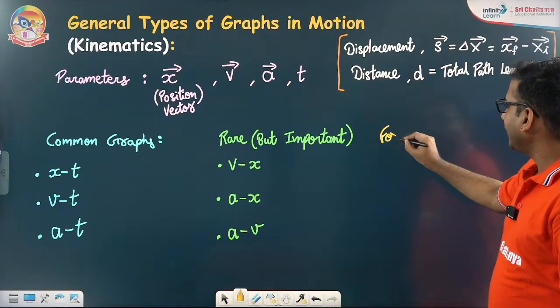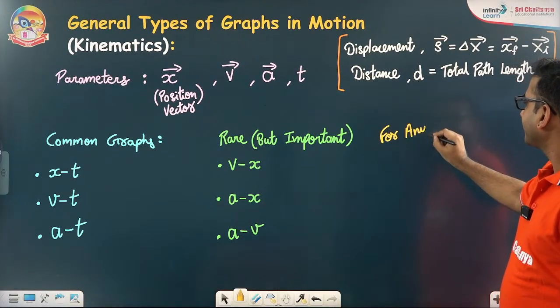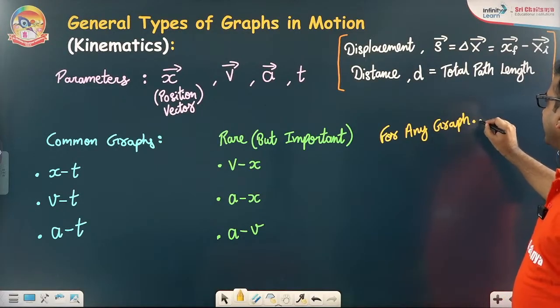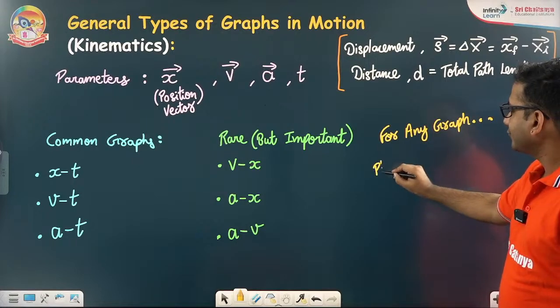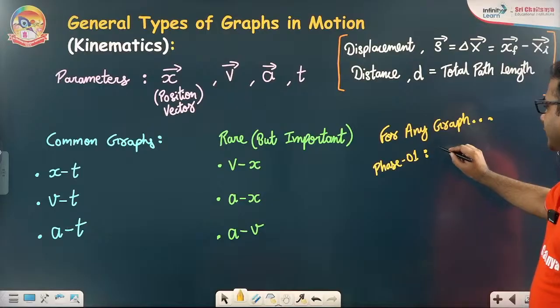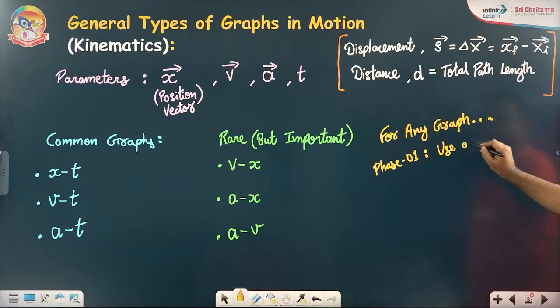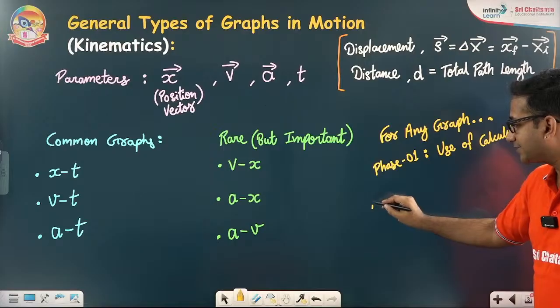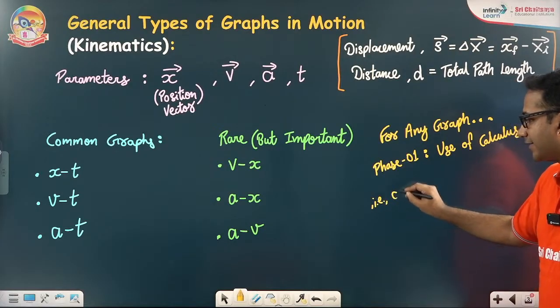For any graph, phase 1, we are trying to understand the use of calculus. Use of calculus means differentiation, that is dy by dx.